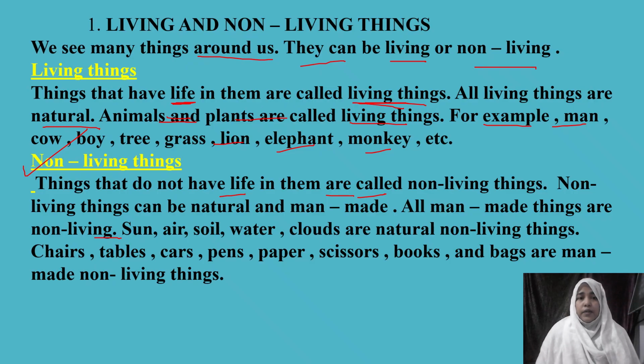Okay, children, next, sun, air, soil, water, clouds. We cannot create sun, we cannot make air, soil or water, clouds. They are gifted from nature, so we call them natural non-living things. What about chairs, tables, cars, pens, scissors and books? They are made by man, so we call them man-made non-living things.